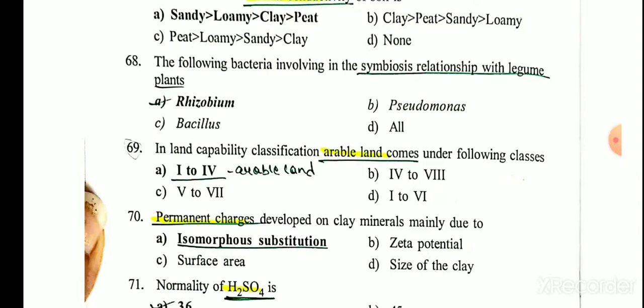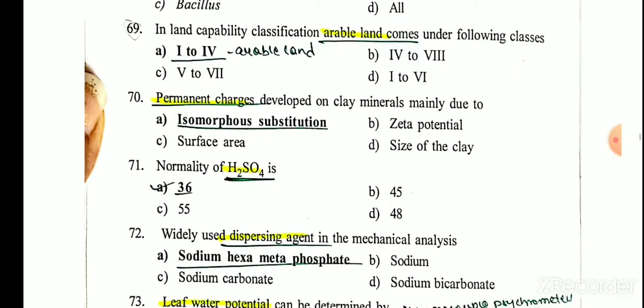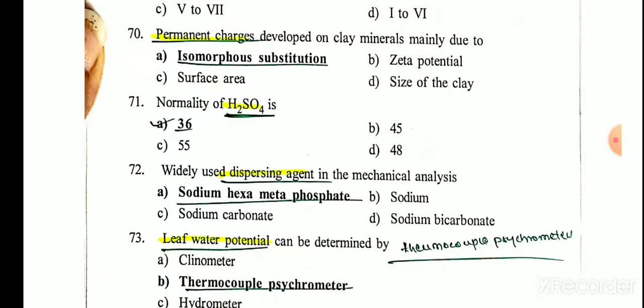In land capability classification, arable land comes under classes 1 to 4, and classes 5 to 8 are non-arable land. Permanent charge develops on clay minerals mainly due to isomorphous substitution. Normality of H2SO4 is 36. A widely used dispersing agent in mechanical analysis is sodium hexametaphosphate.